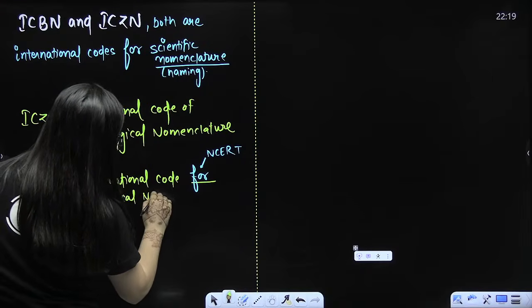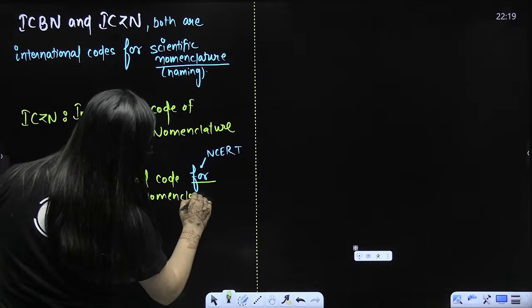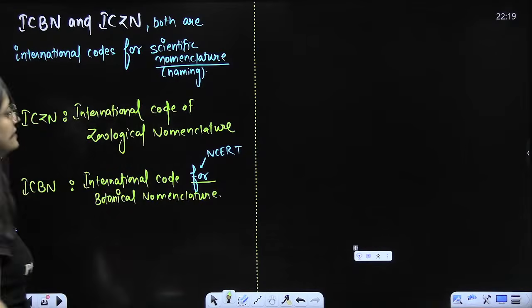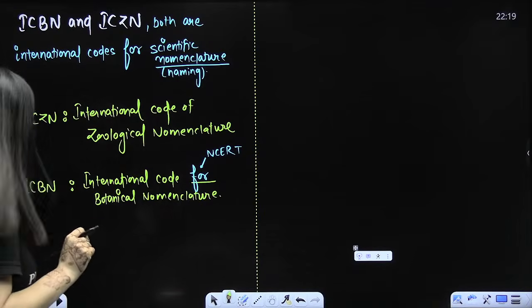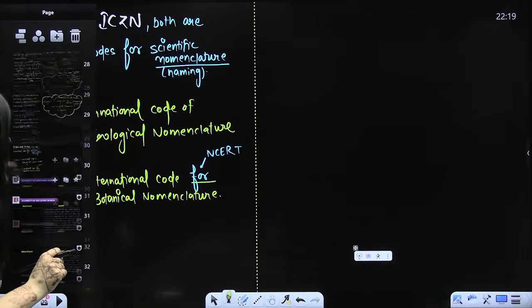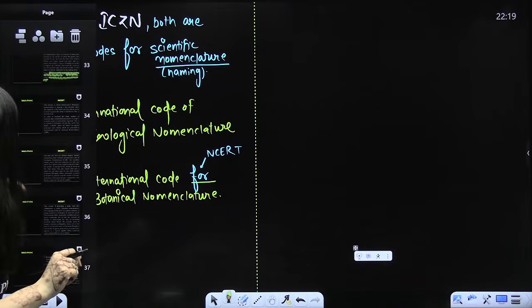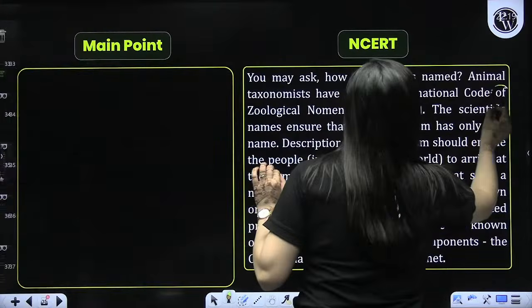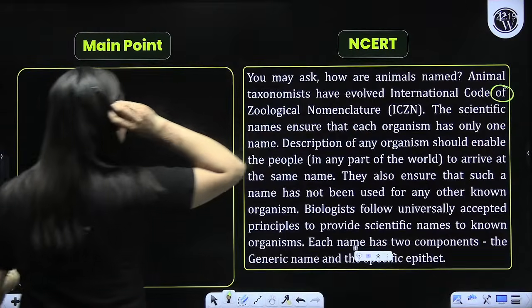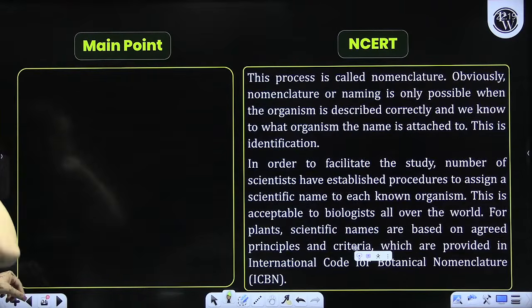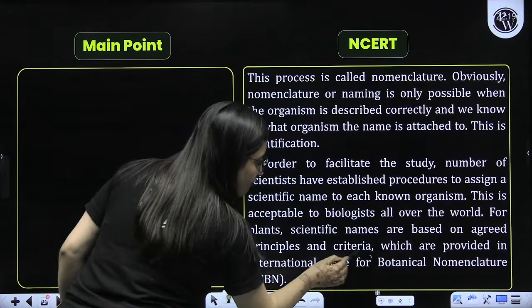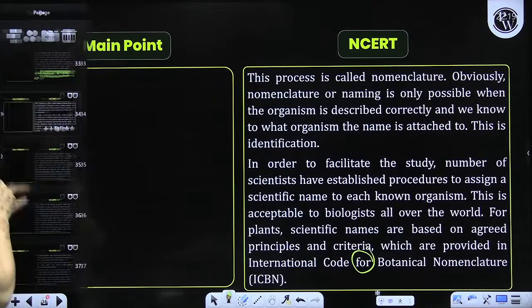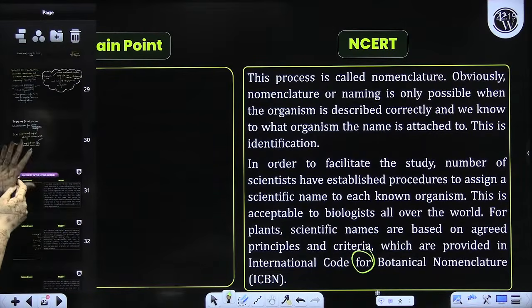If you see the NCERT, you will see International Code of Zoological Nomenclature, and International Code for Botanical Nomenclature. That is what we have in NCERT.